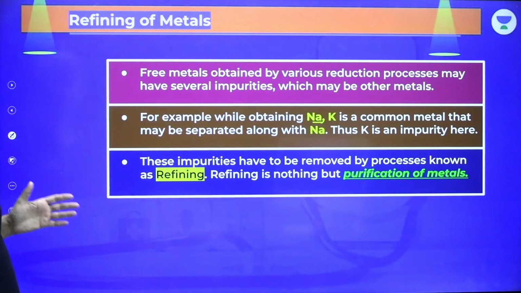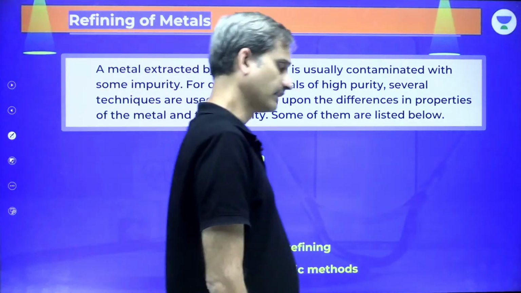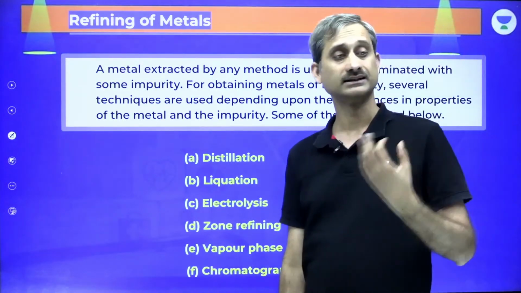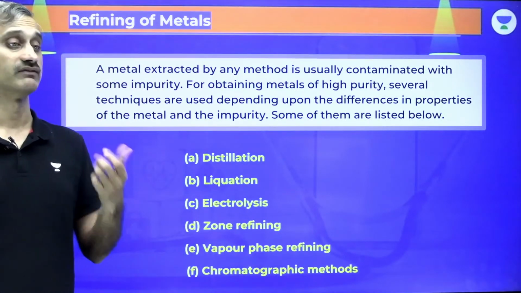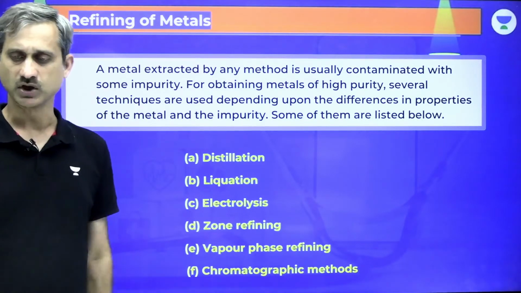Impurities. Now, let's say we talk about the purification of the metals. The various processes which have been mentioned in the NCERT for purification are distillation, liquation, electrolytic refining, zone refining, vapor phase refining, and chromatographic methods. Now let's get along with these processes one by one.